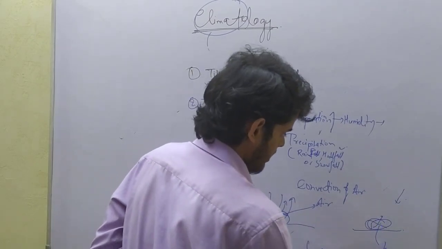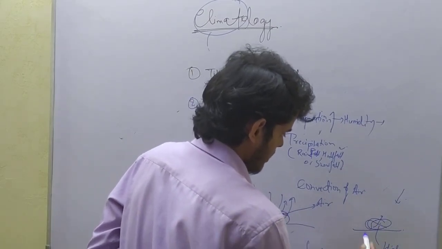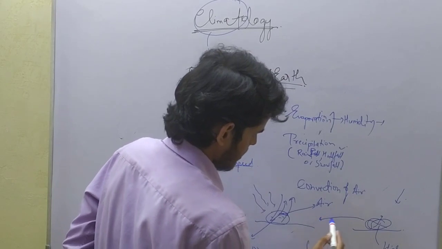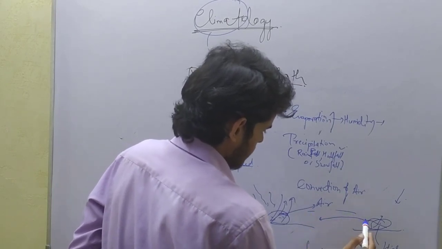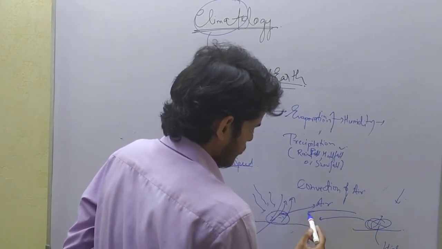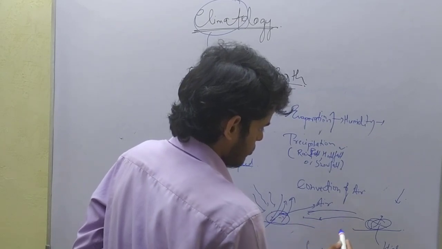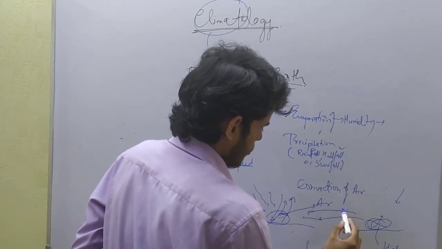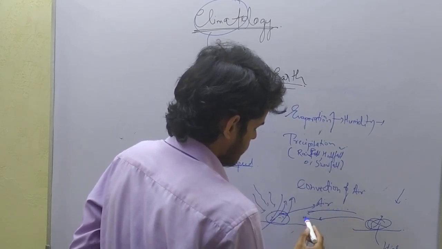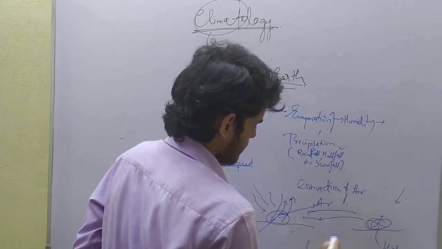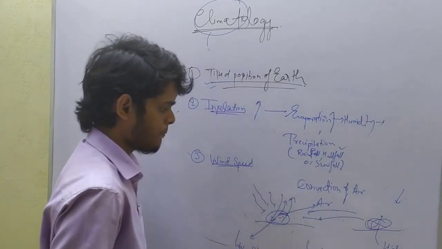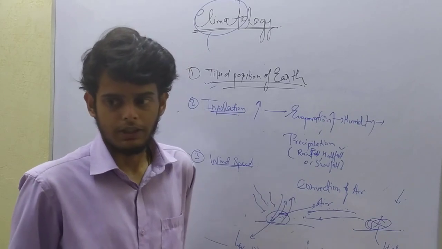So here high pressure is found, and as we know, air moves from high to low pressure. So the air will also carry the water droplets, causing rain in different places. So this will also affect the weather conditions of that region.